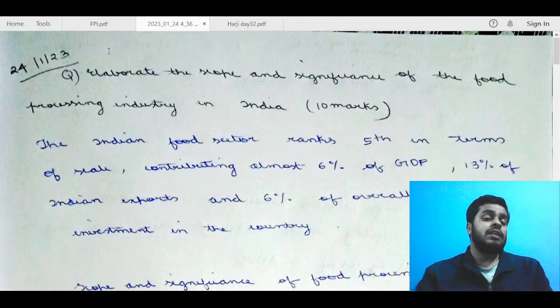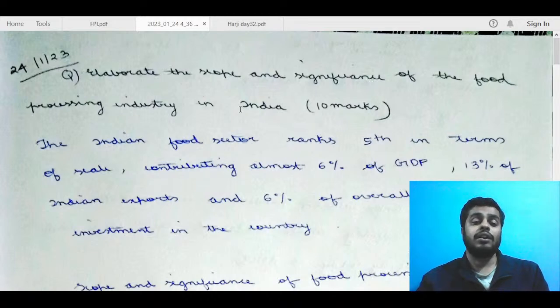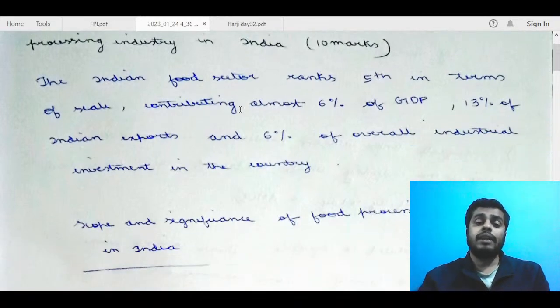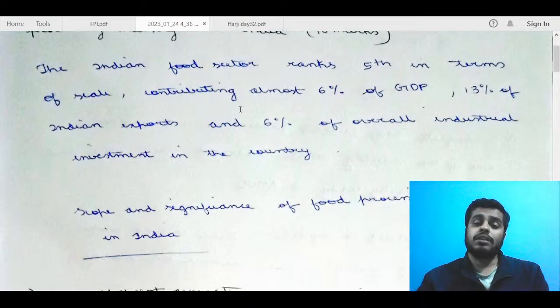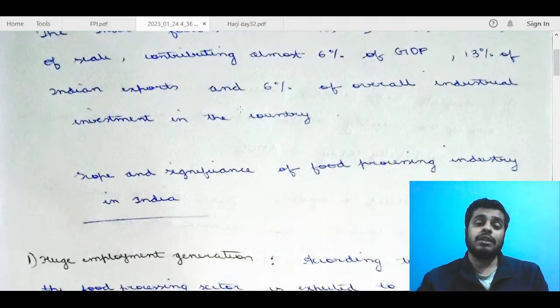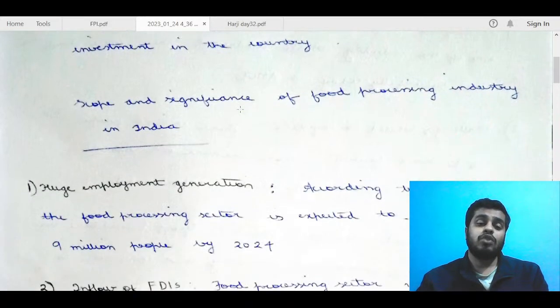But here they are just asking to elaborate. So I don't think challenges was required. You could just expand upon scope and significance and be done with it. So, the Indian food sector ranks fifth in terms of contributing 6% GDP, 13% of Indian exports, and 6%. Okay, fine. Scope and significance.